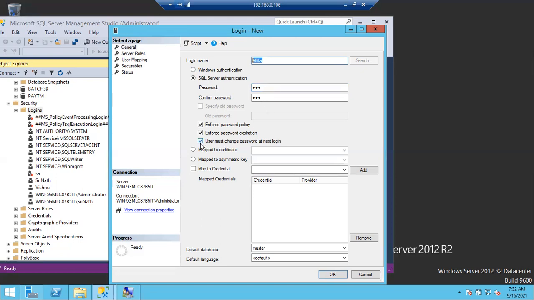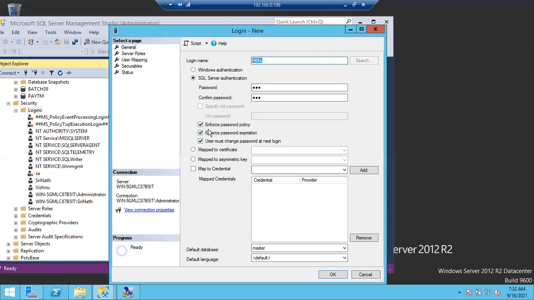Why? As you can see here, user must change password at next login. Immediately once Afifa logs in with the default username and password, SQL Server will ask to change the password for Afifa. We cannot skip it. We cannot cancel that step. You have to change your password. So there is no way I can know Afifa's password now. Afifa can put her own password.